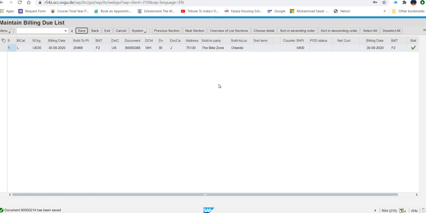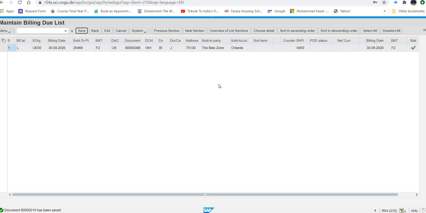Now what you can see here, the number is generated and that number we are going to store. This is 9, then 4 times 0, then 1 4. So this is the billing document that has been generated.